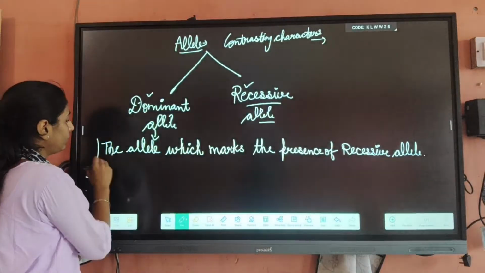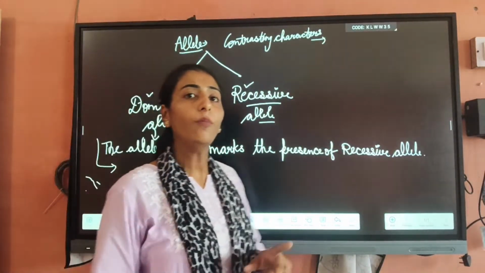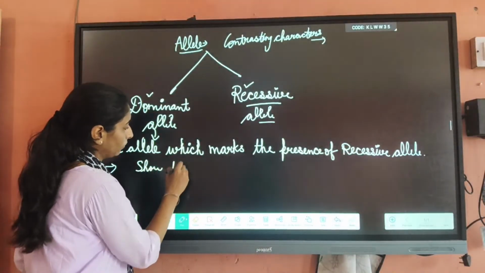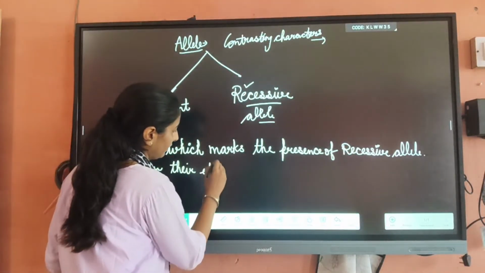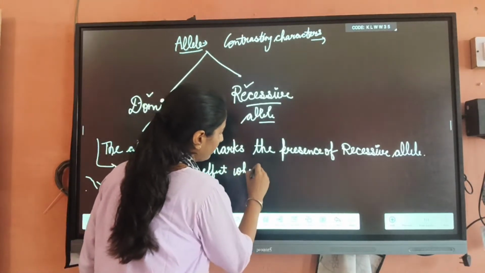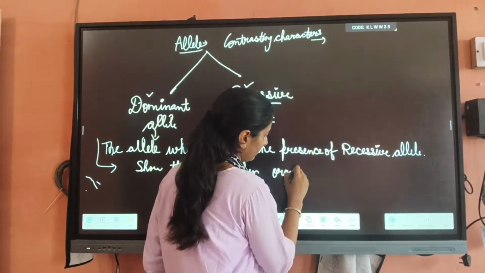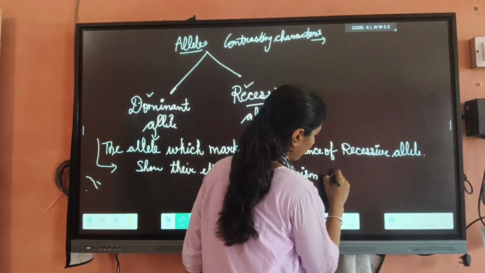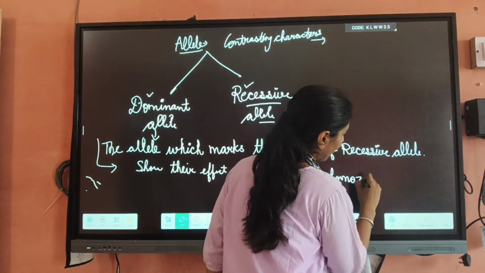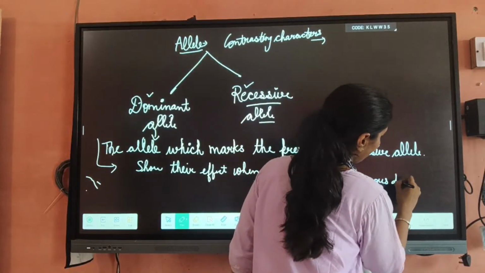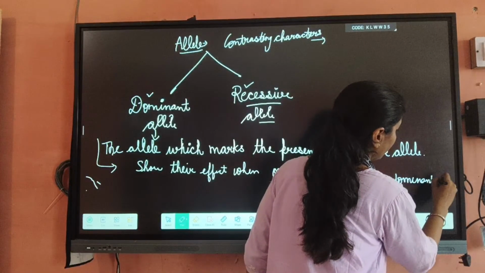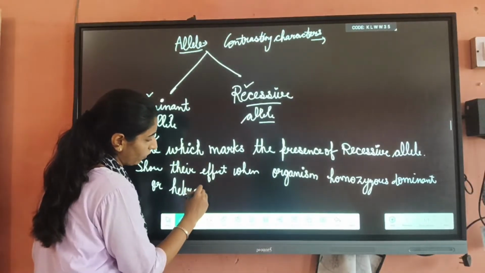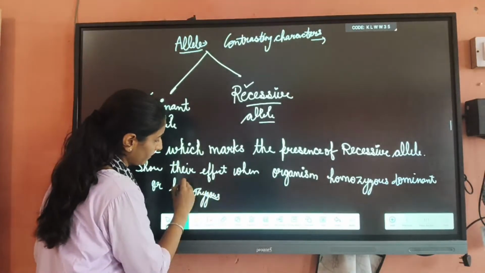Dominant alleles show their effect when an organism is homozygous dominant or heterozygous dominant. Okay?